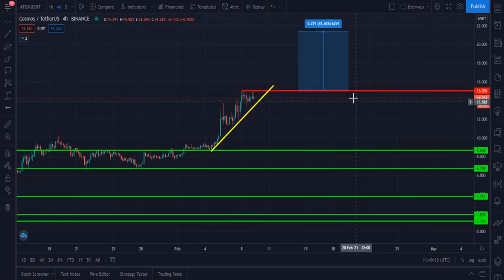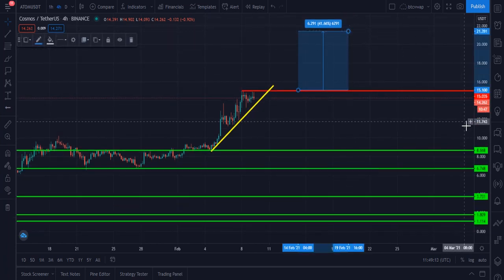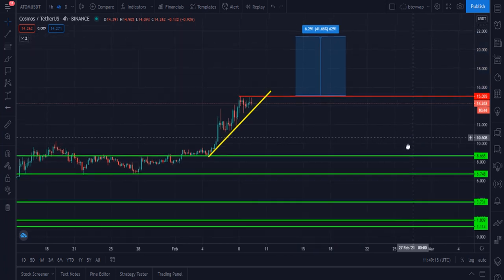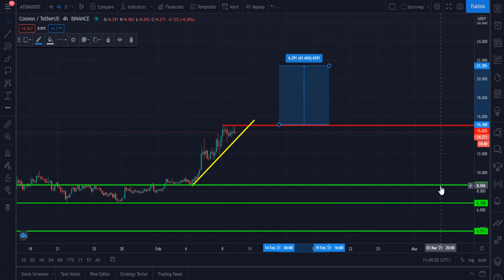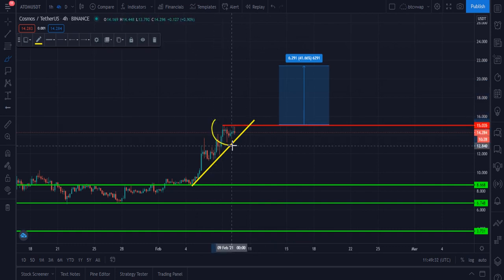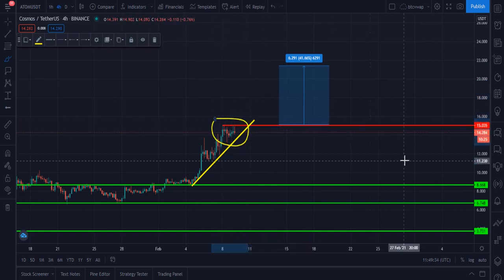This is the immediate short-term target for me right now in Cosmos, and it is $21.3. Here you can say Cosmos will hit $20 within, I think, within some days. Cosmos definitely have to hit this zone, this price target. But for this, Cosmos must have to break this horizontal very strong resistance, which is at $15. Once Cosmos break this upside resistance of $15 and close daily candle or 4-hourly candle above this with high volume.